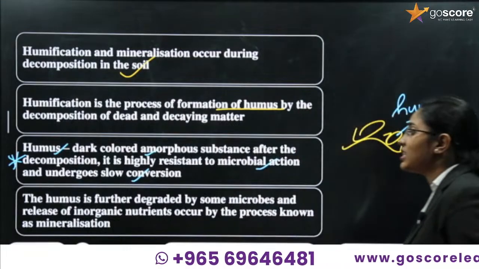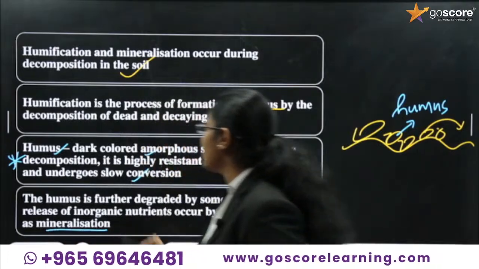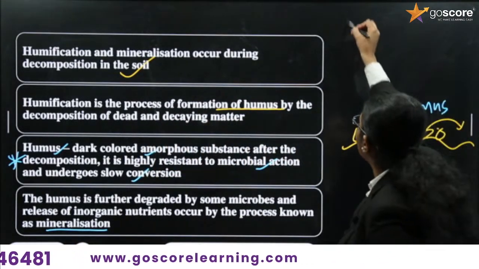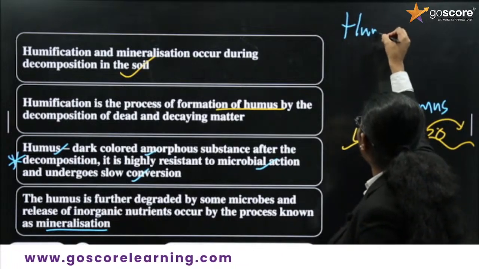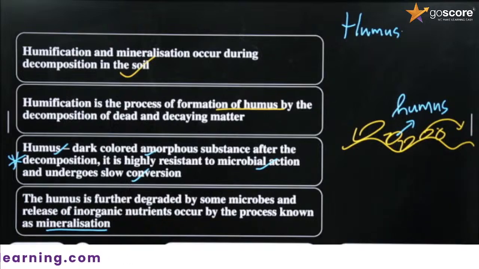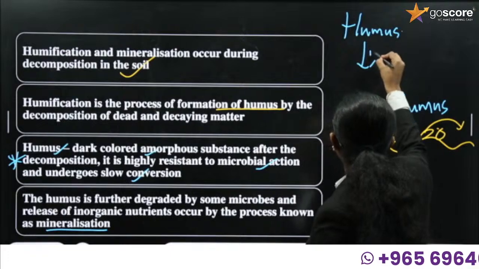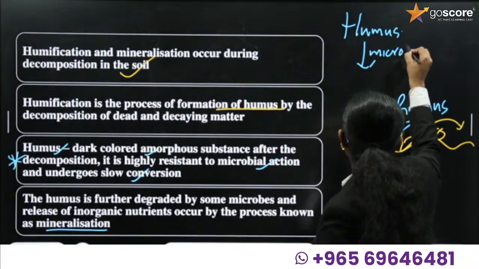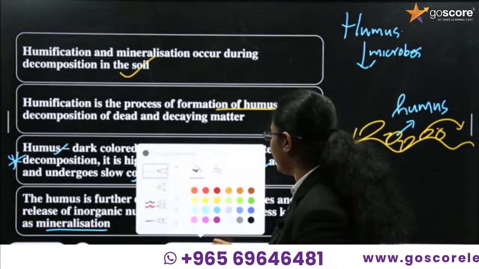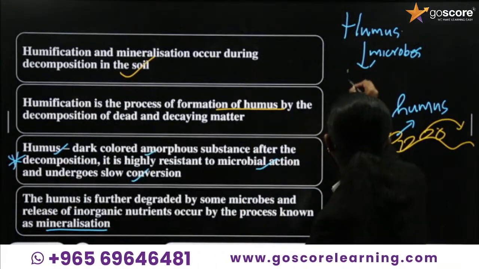Then the last process is mineralization. What is mineralization? Here you understood that humus is formed. This humus is again degraded by some microbes and produces inorganic nutrients.